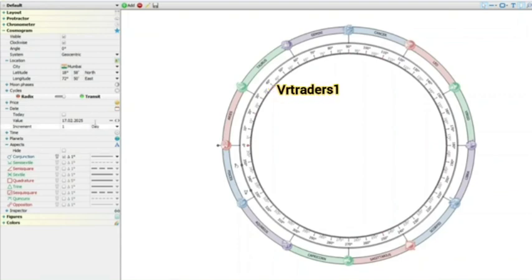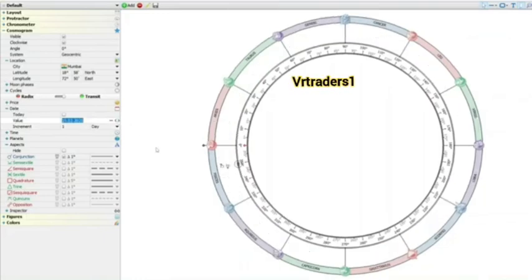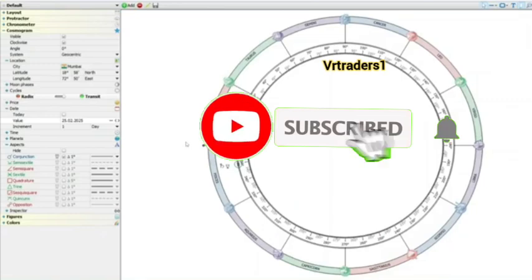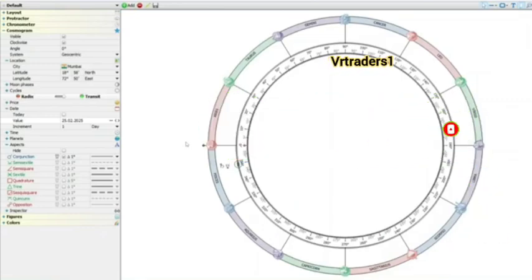Now change the date from here and check when the next Mercury and Saturn are forming the conjunction aspect. So let's go forward in the date from here and you can check here on the date 25 Feb 2025 they are forming the conjunction. So we can say that on this date, 25 Feb 2025, we may see a reversal in the market. If the trend is in the bullish direction, we will see a reversal in the bearish direction. Or if the trend is in the bearish direction, we will see a reversal in the bullish direction from the date 25 Feb 2025.